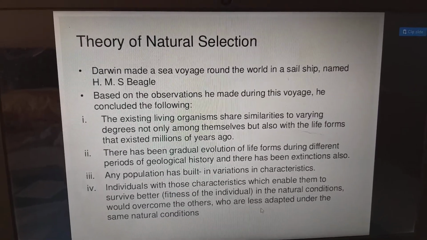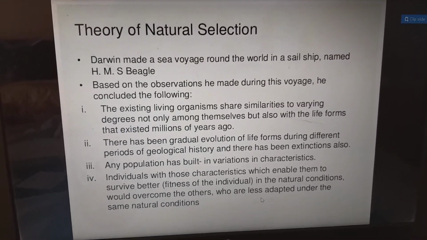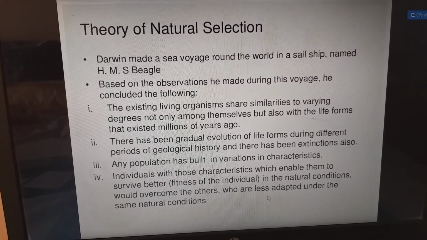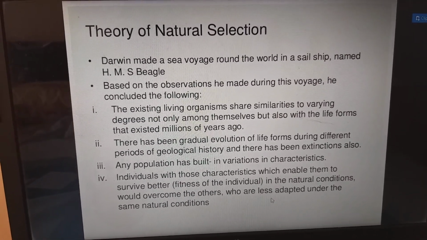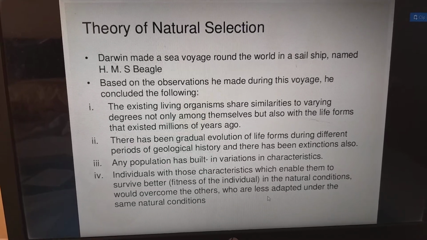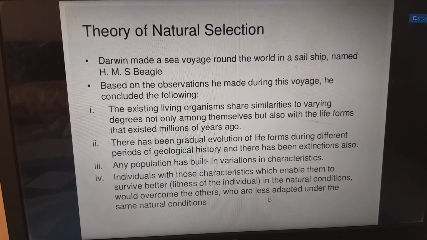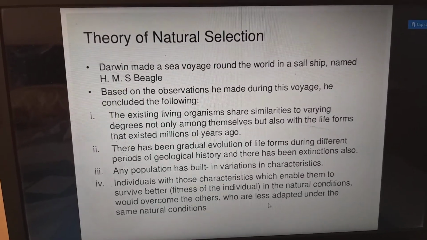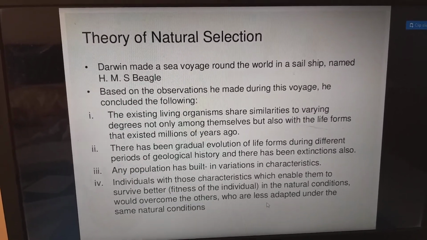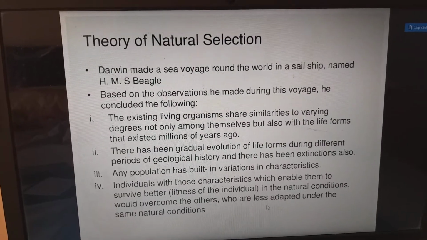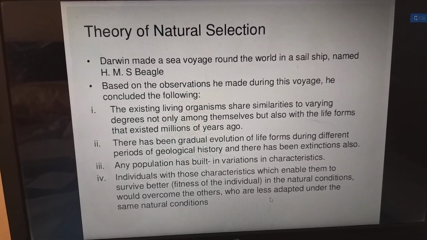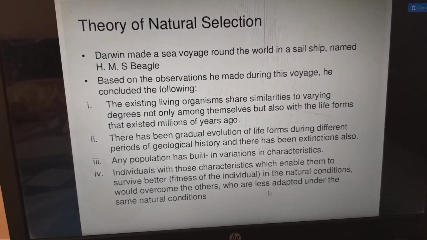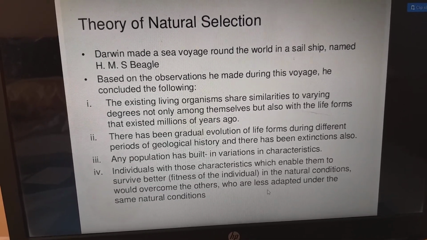Next, theory of natural selection. Darwin made a sea voyage around the world in a sailing ship named HMS Beagle. Based on the observations he made during his voyage, he concluded the following: the existing living organisms share similarities to varying degrees, not only among themselves but also with the life forms that existed millions of years ago. There has been a gradual evolution of life during different periods of geological history, which is still continuing.